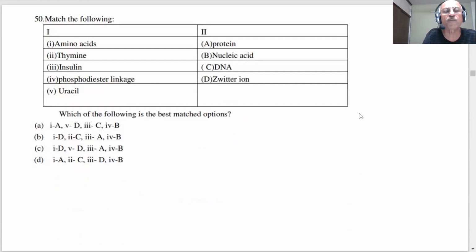Question number 50 from section C. Match the following. There are two columns, column 1 and column 2. We have to match the appropriate answers.